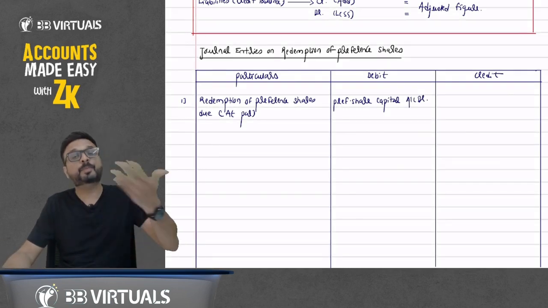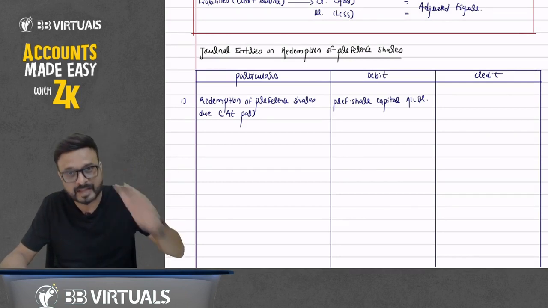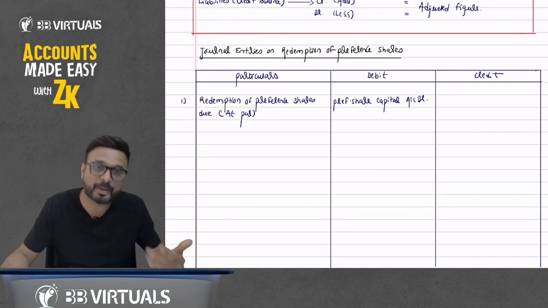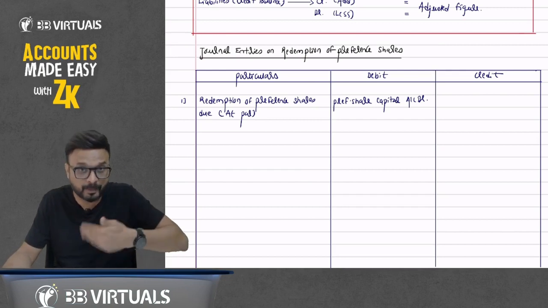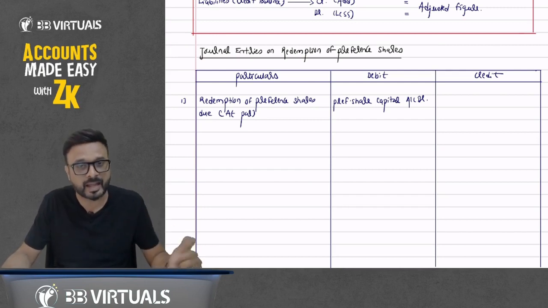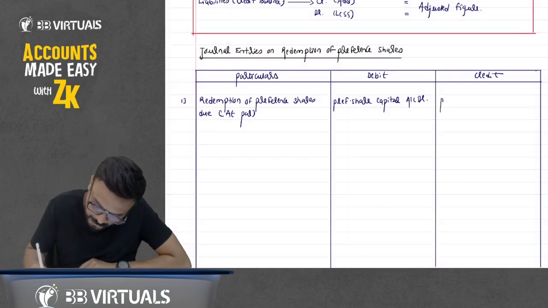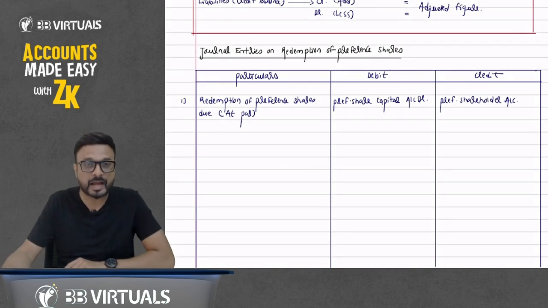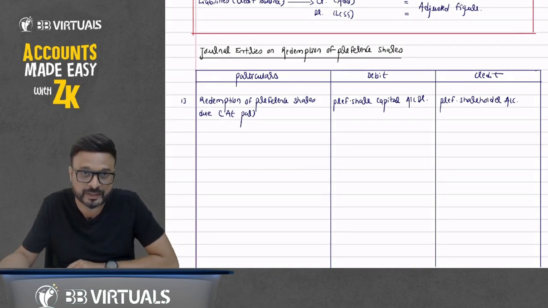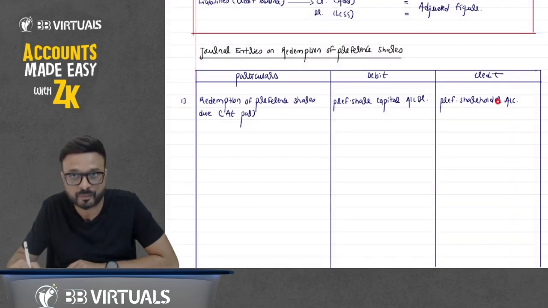Now we are liable to pay to the preference shareholder. So we have cancelled the capital, but for that we are liable to pay to the preference shareholder. If you're liable to pay, it means it's a liability. Increase in liability, credit. So I will credit the preference shareholder account. So what entry have I passed here? Preference share capital account debit to preference shareholder account, because I am liable to pay. So you have cancelled the capital here and you are liable to pay to the preference shareholder.